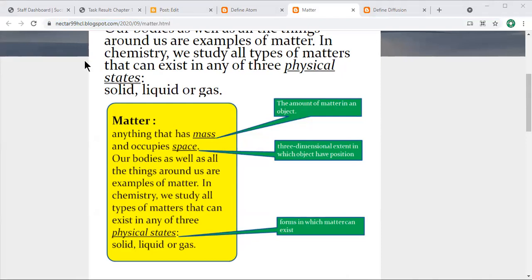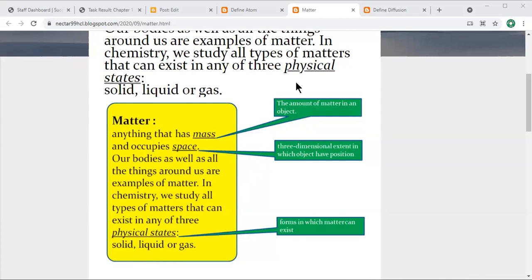Here I also share the screen. So what is matter? Anything that has mass and occupies space. All the things around us are examples of matter. In chemistry, we study all types of matter, which exist in any of 3 physical states: the physical states solid, liquid or gas. You already discussed and studied these in grade 4, 5 or even grade 6 very well.